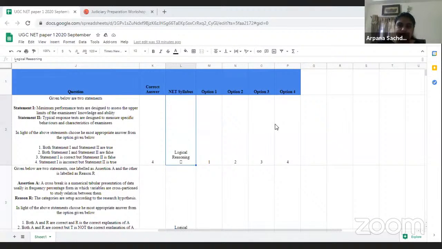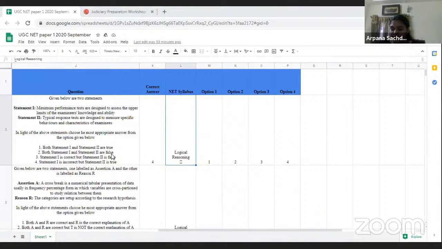Is the screen visible, Anu? Yes. So before going through all the questions, I would like to tell you how many questions came from which unit. From teaching aptitude, there were 5 questions. Earlier also there used to be 5 questions from teaching aptitude, so there was no change in that. Then in research aptitude, there were 4 questions. Generally 5 questions were being asked, but this time there were 4 questions from research aptitude. Then in comprehension, as usual, 5 questions were there from the passage, and the same pattern was followed by UGC.